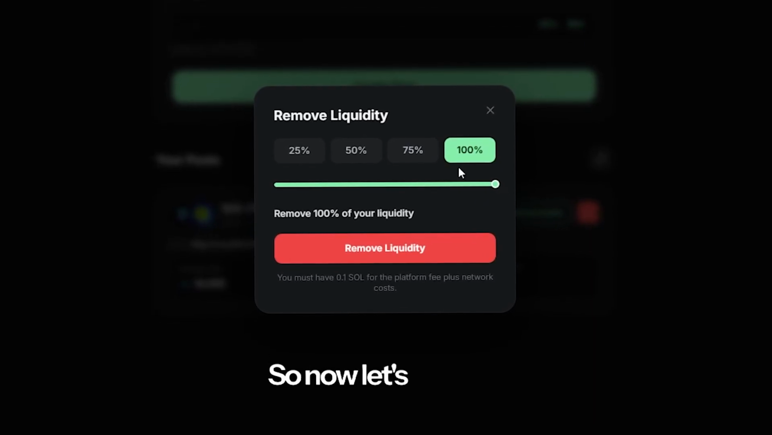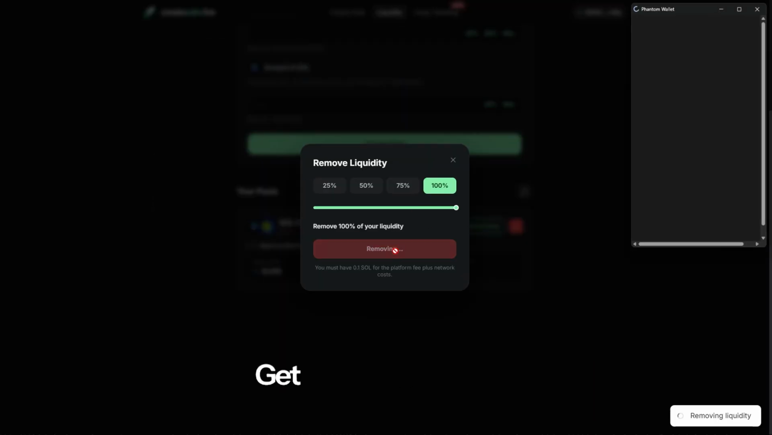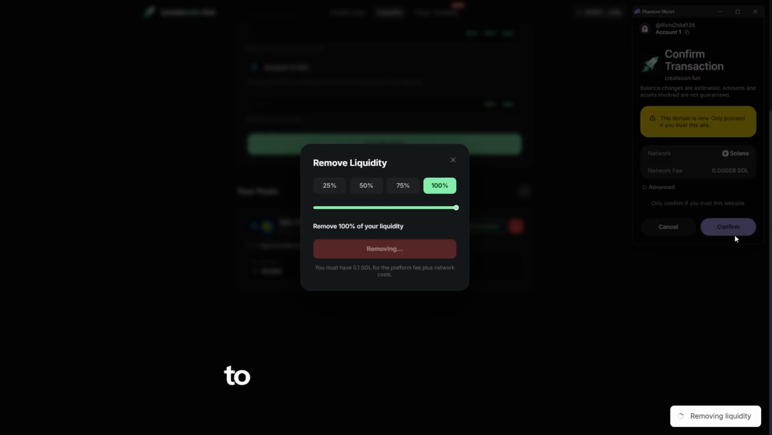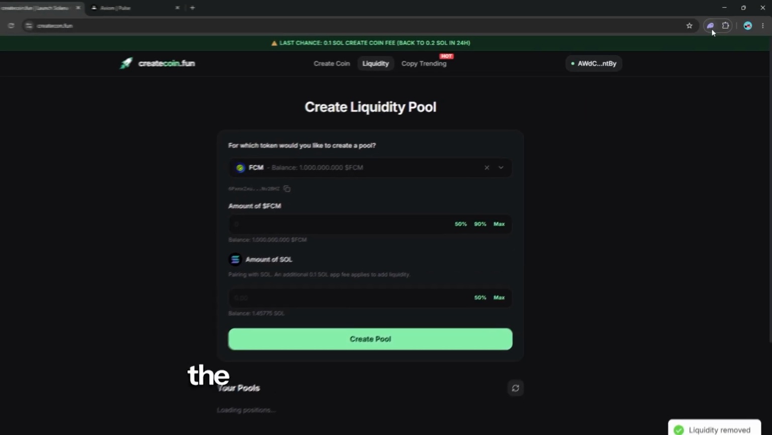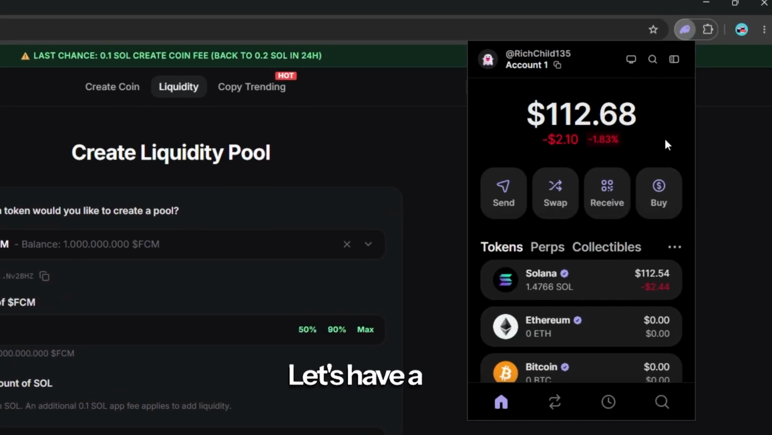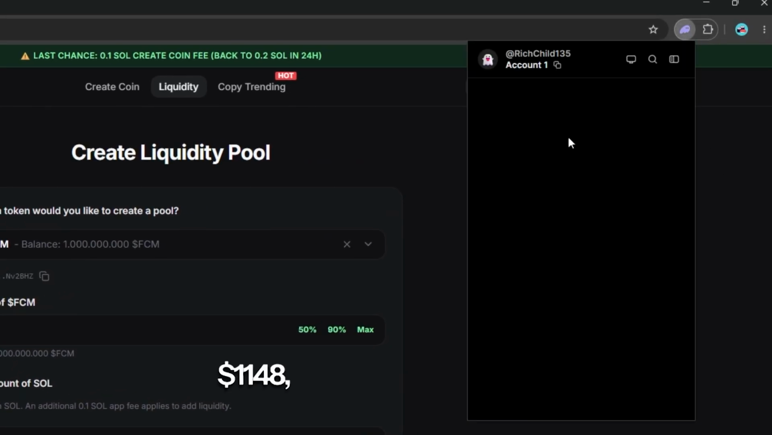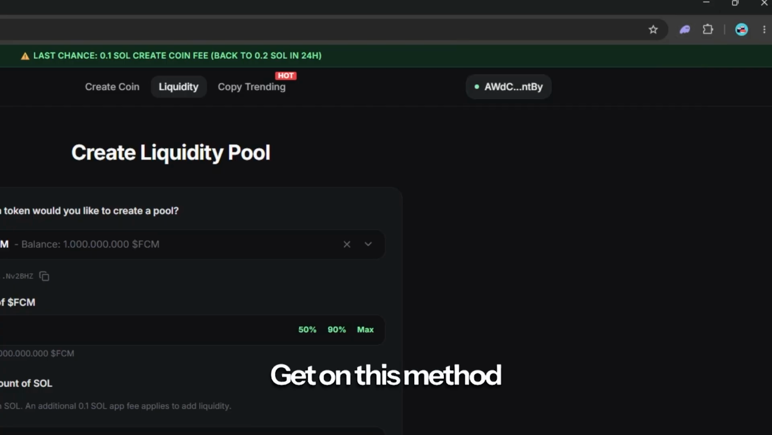So now let's remove that liquidity. 100%, get rid of that liquidity, and all that money is going to go straight in our pocket. So remember, we started with roughly $100 in the Phantom wallet. We now have, let's have a look, $1,148, guys. It is as easy as that to make the fat stacks. Get on this method as soon as you can.